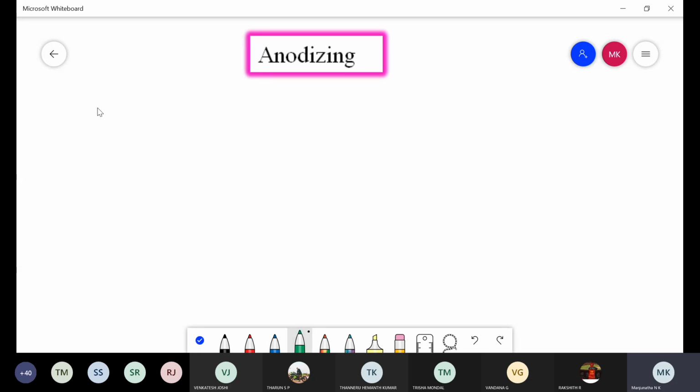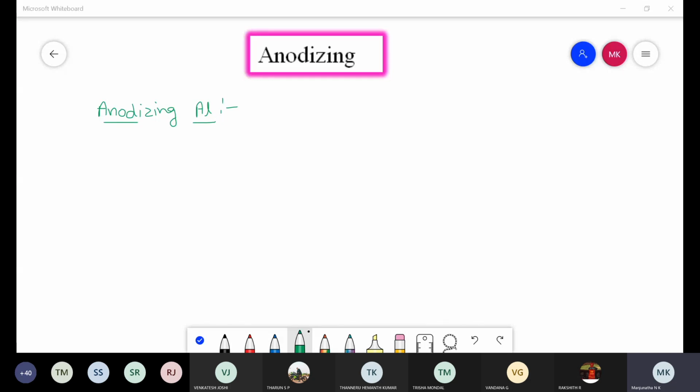Coming to anodizing of aluminium, it is defined as follows: when aluminium metal is made the anode in an electrolytic bath containing sulfuric acid or chromic acid as an electrolyte, an aluminium oxide layer is formed. This type of process is called anodizing of aluminium.